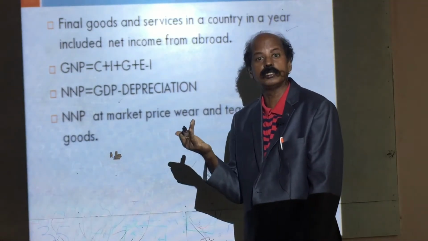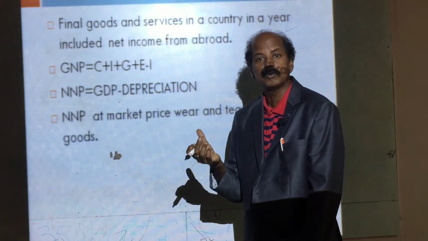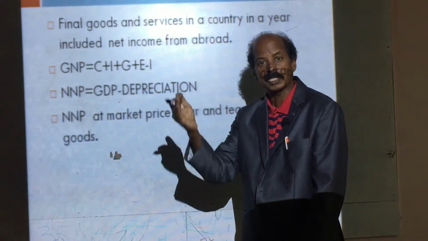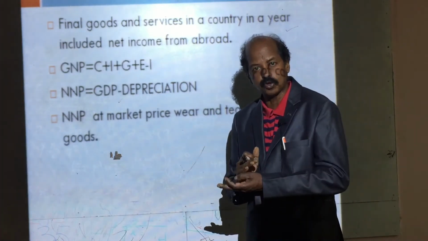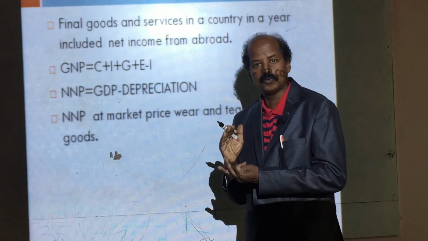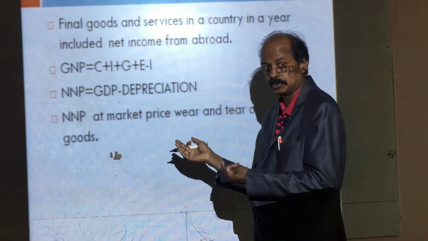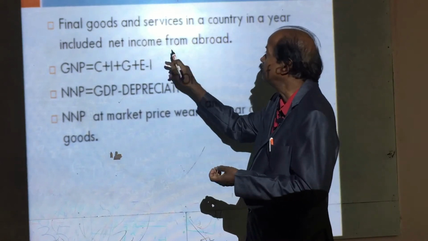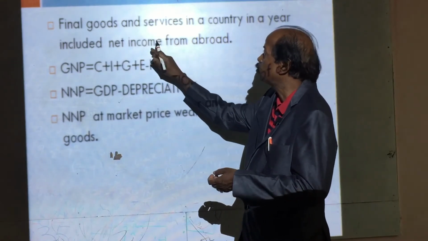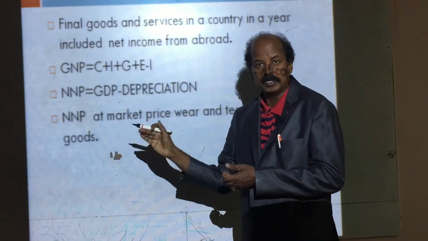And also we get income in various forms from other countries, like in the form of profits, rent, and other earnings. The total net income from abroad is included in GNP. So that is called GNP.